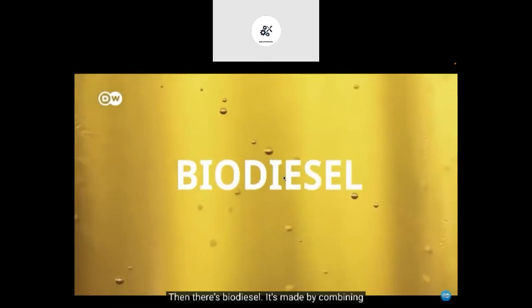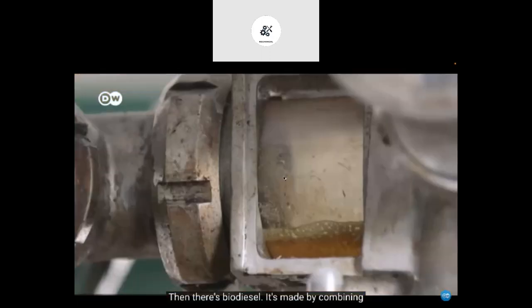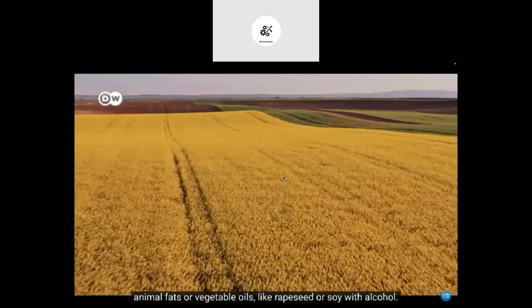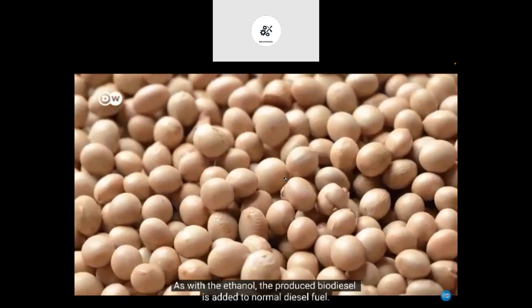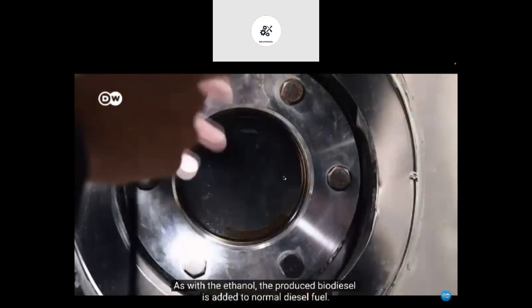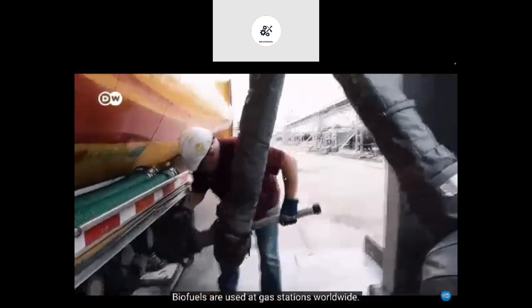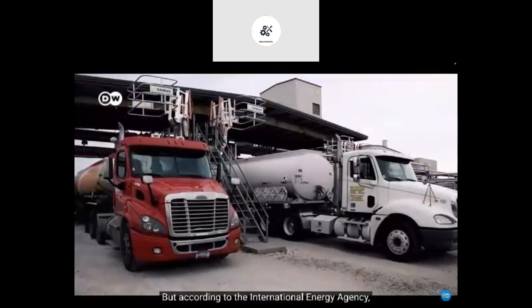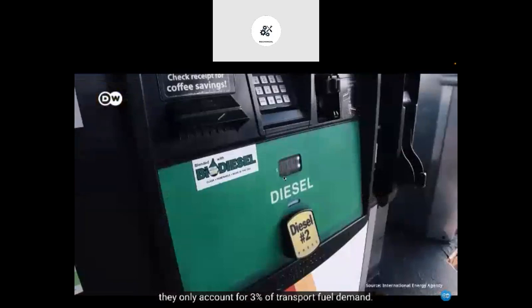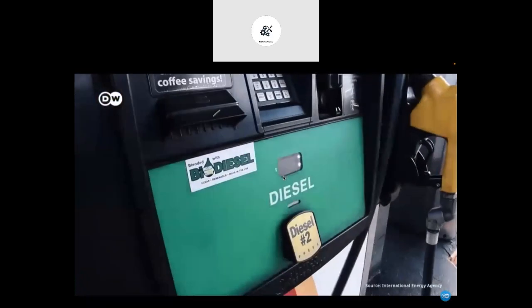Plants such as corn or sugarcane are fermented and distilled to produce it. Bioethanol can replace 10 to 20% of the gasoline used to power a vehicle. Then there's biodiesel. It's made by combining animal fats or vegetable oils like rapeseed or soy with alcohol. As with the ethanol, the produced biodiesel is added to normal diesel fuel.